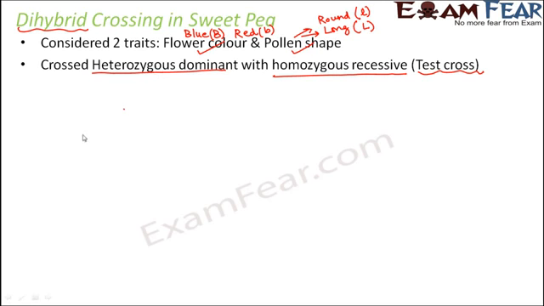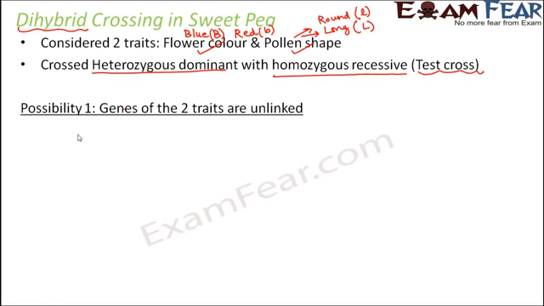Now let us see what happened here. As per the previous concept on linked genes and unlinked genes, what did we see? We saw that for linked genes, the dihybrid ratio should be 1:1, that is 50% each. Now there can be two possibilities. We don't know whether the genes are linked or unlinked. So let us first explore possibility 1, where we assume that the genes of the two traits are unlinked. So both the genes are not at all linked to each other. They will show the principle of independent assortment, so they will assort independently.